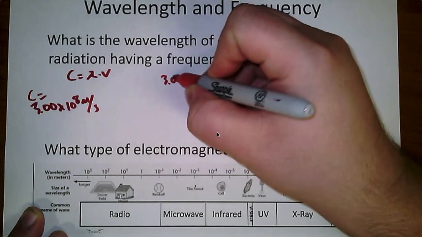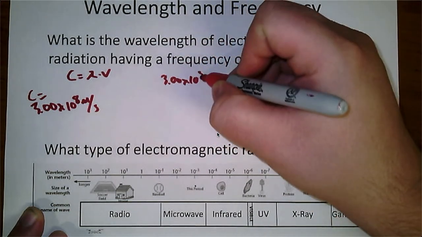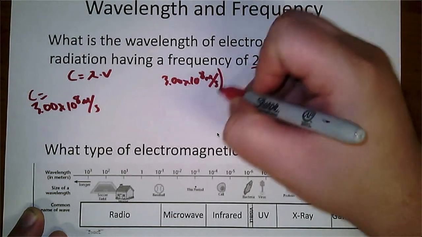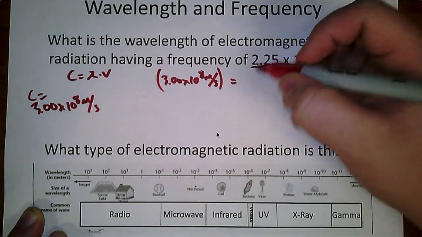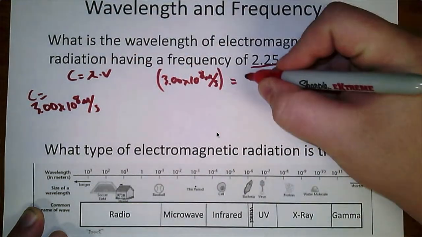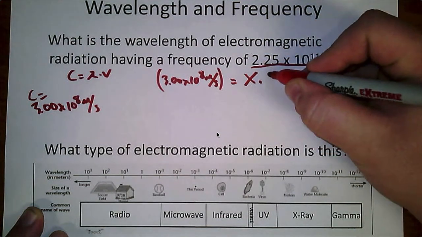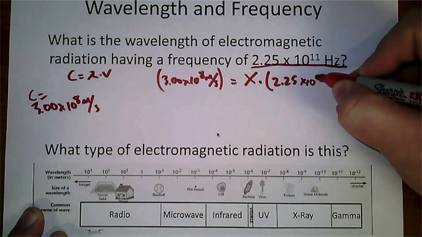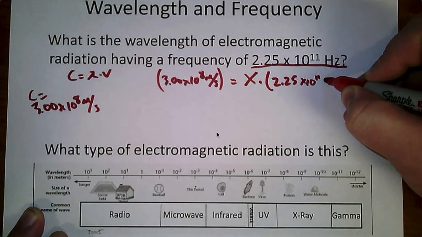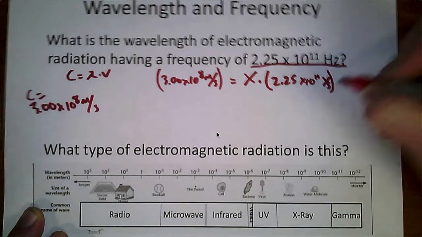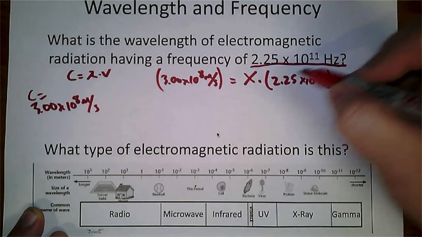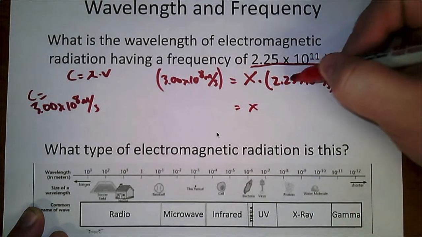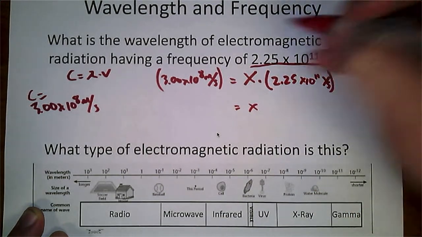So 3.00 times 10 to the power of 8 meters per second is equal to the wavelength I don't know, so x, times the frequency, 2.25 times 10 to the power of 11 per second. Okay, isolate x by dividing both sides by 2.25 times 10 to the power of 11 here.